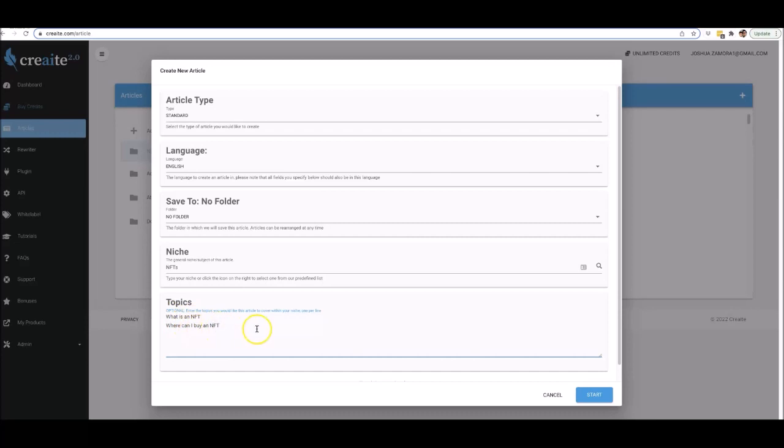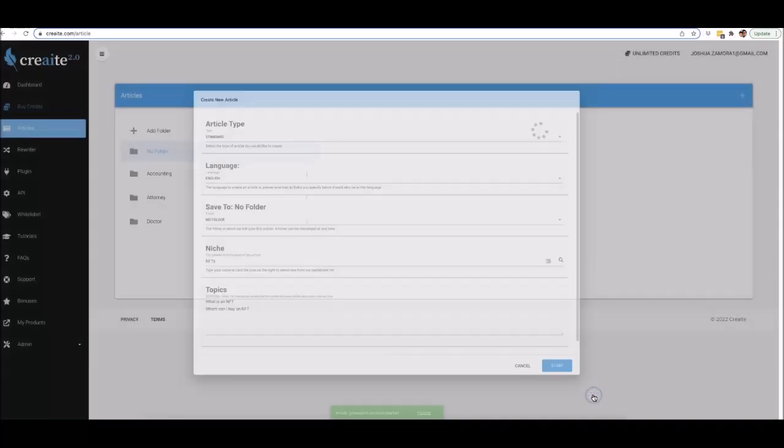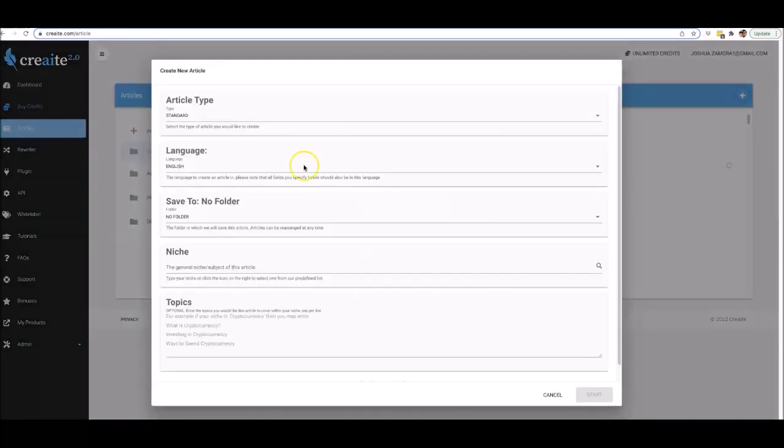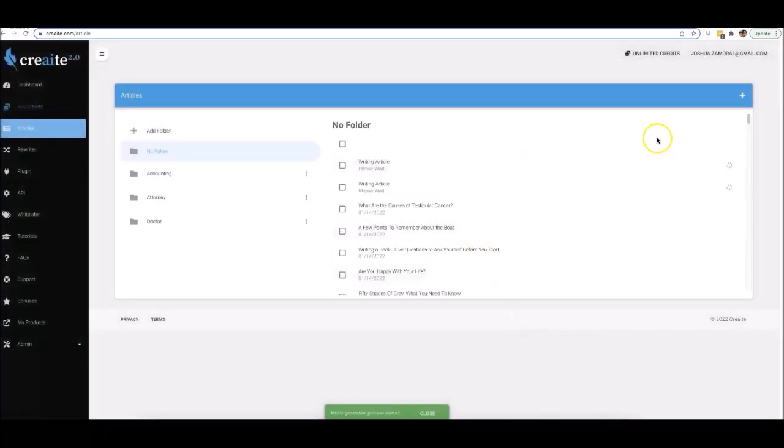All right, so from this point, all I have to do is hit start, and now Creaite 2.0 will write an article for me around the NFT niche covering those two specific topics. Another example would be, like I said before, cryptocurrency. We'll type in what is cryptocurrency, investing in cryptocurrency, and ways to spend cryptocurrency. So this is us pretty much guiding Creaite on what we want our content to be about. I'm going to hit start on that one as well.